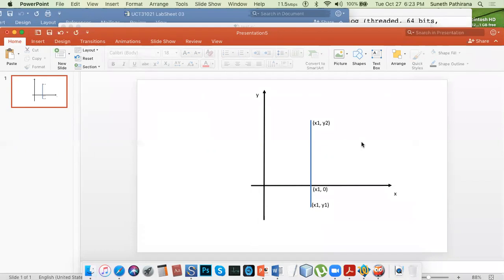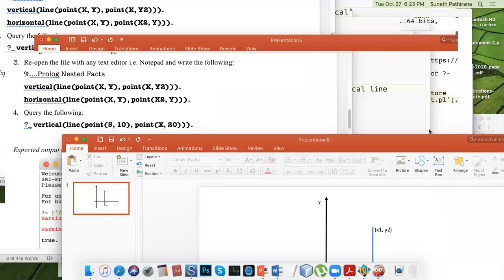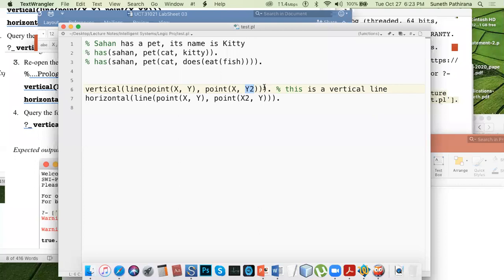These are the coordinate values corresponding to a straight line which can be drawn perfectly parallel to the y-axis. So the x value remains as it is, while the y value is getting changed.